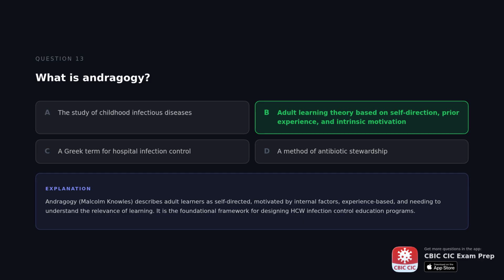The correct answer is adult learning theory based on self-direction, prior experience, and intrinsic motivation. Andragogy, Malcolm Knowles describes adult learners as self-directed, motivated by internal factors, experience-based, and needing to understand the relevance of learning. It is the foundational framework for designing HCW infection control education programs.